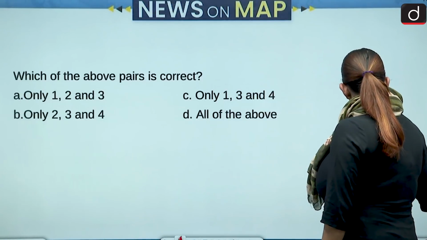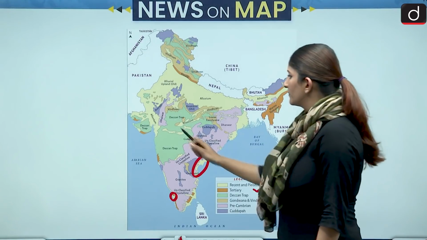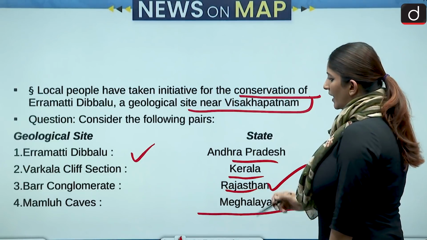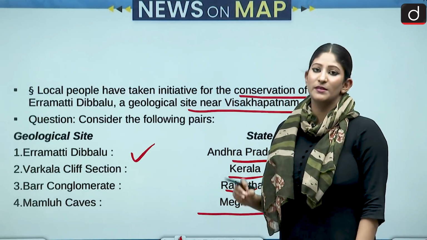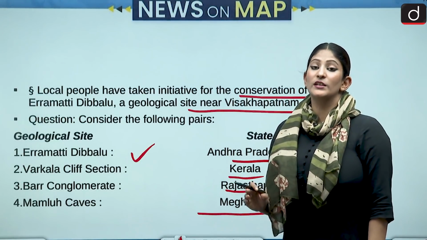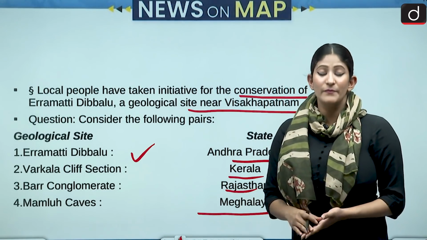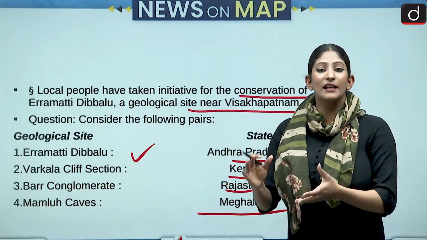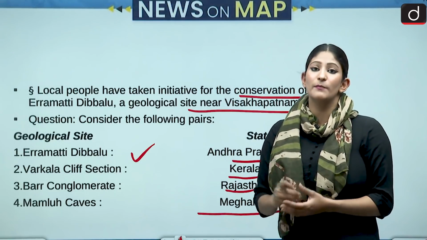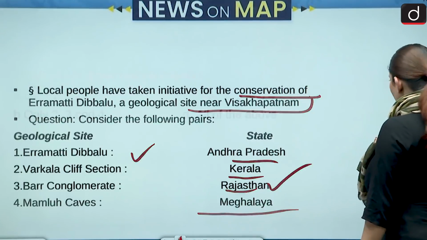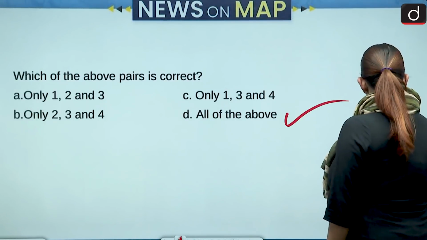You can see from the map over here, Rajasthan. So the third pair is also correctly matched. And Mawmluh caves, very famously, they are in Meghalaya, one of the deepest and longest caves of India. And of course, the stalagmites over there are very important for us to study from the perspective of prelims. Do study about that. So all are correct. Option D is the correct answer.